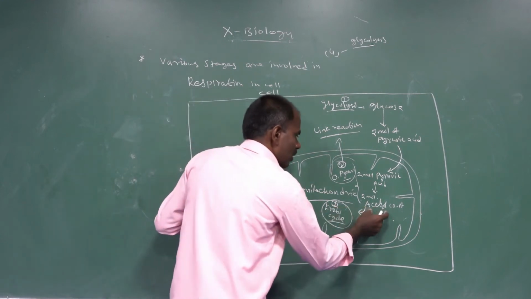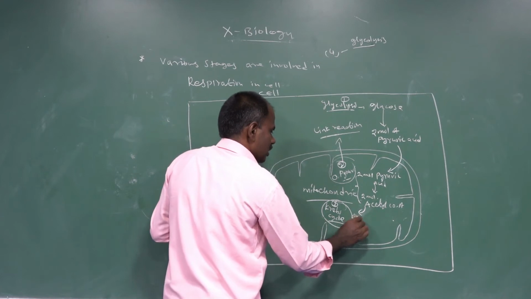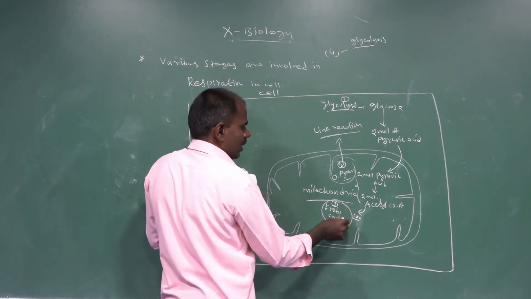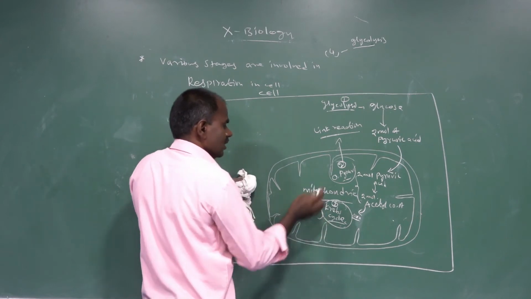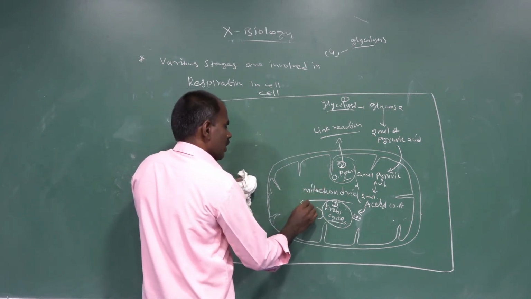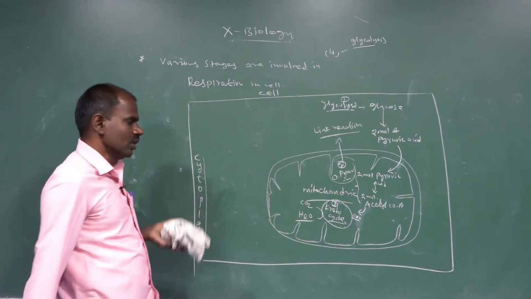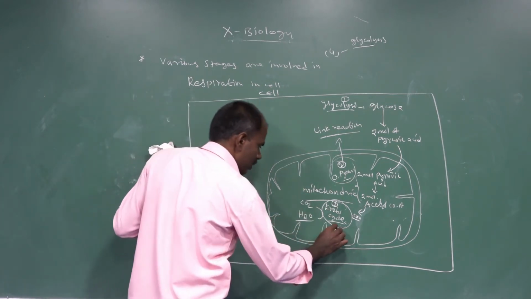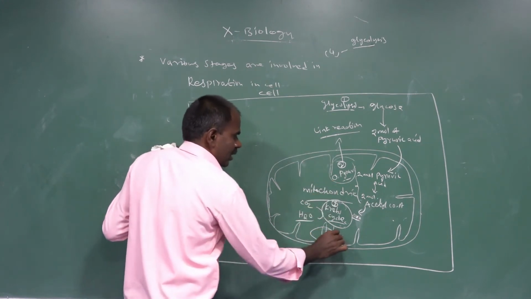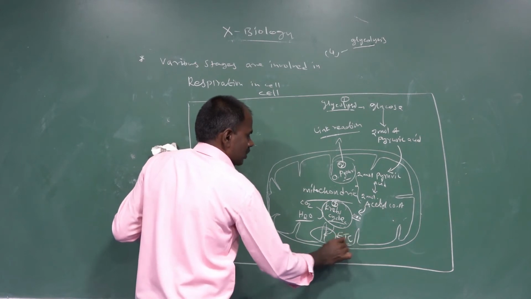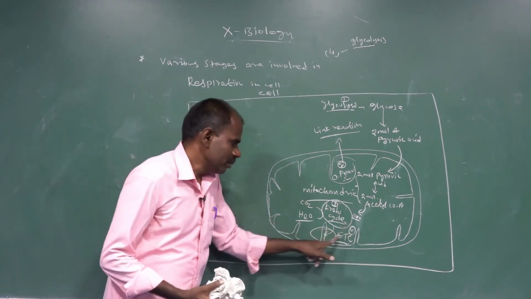This acetyl coenzyme enters the mitochondrial matrix. Oxaloacetic acid is converted to citric acid, then isocitric acid, and energy is released. Carbon dioxide and water molecules are released and enter the inner membrane of the mitochondria. The inner membrane is involved in the electron transport stage. That is called the 4th stage, which occurs only in the inner membrane of the mitochondria.